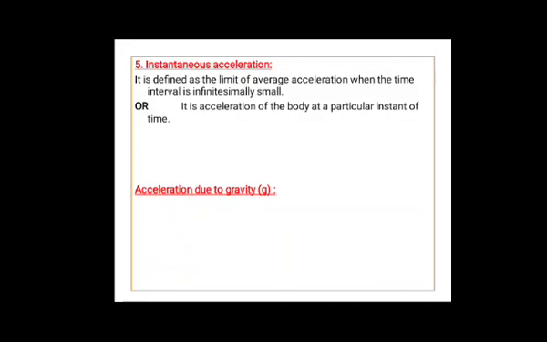It is defined as the limit of average acceleration when the time interval is infinitely small. Or you can define it in another way: it is acceleration of the body at a particular instant of time. To calculate this instantaneous acceleration, you can use the formula dv divided by dt, where dv is the small change in velocity in small interval of time dt.